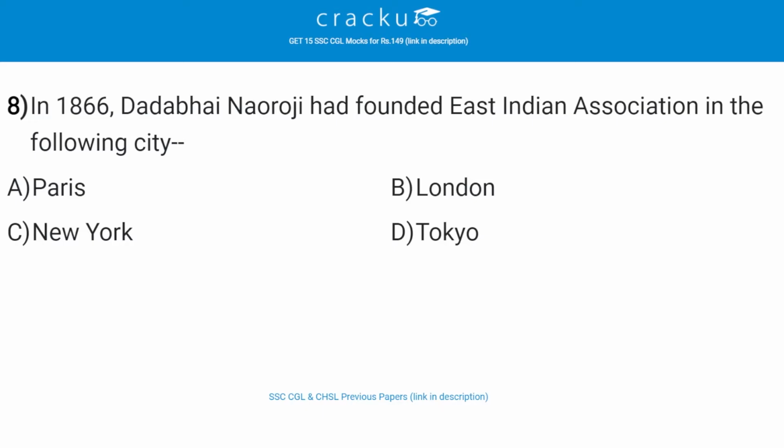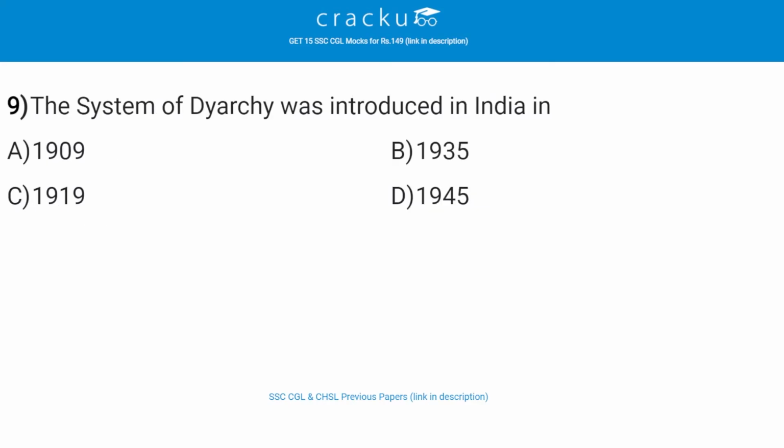In 1866, Dadabhai Naoroji founded the East Indian Association in the following city. The correct answer is B, that is London. So, Dadabhai Naoroji founded the East Indian Association in 1866 in collaboration with Indians and retired British officials in London. The system of diarchy was introduced in India in, the correct answer is C, 1919.